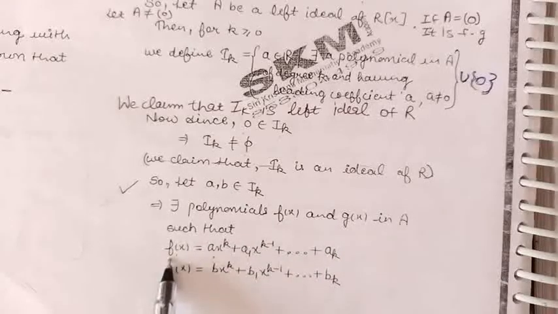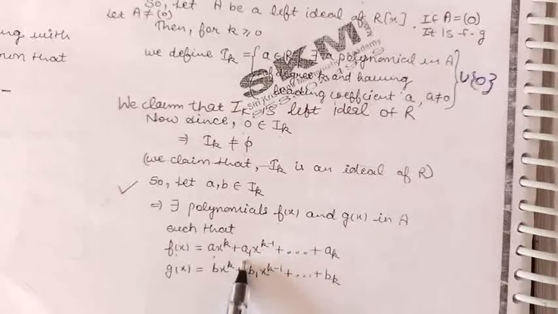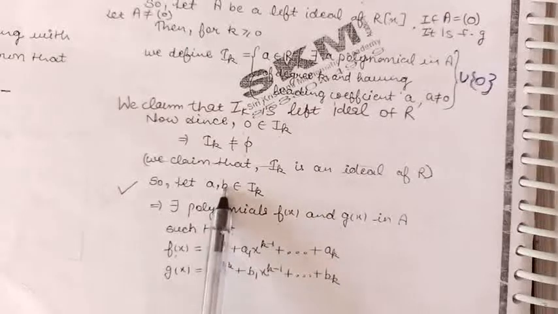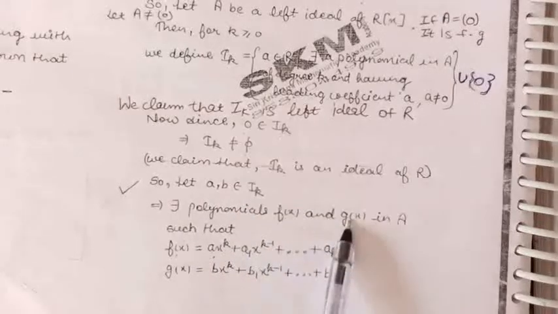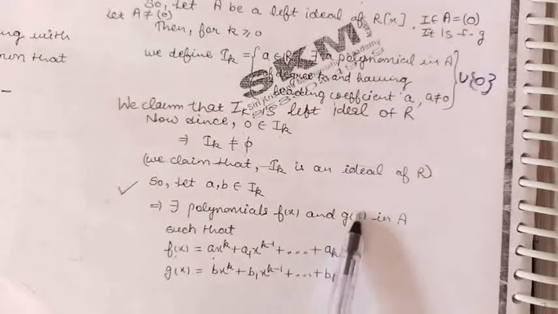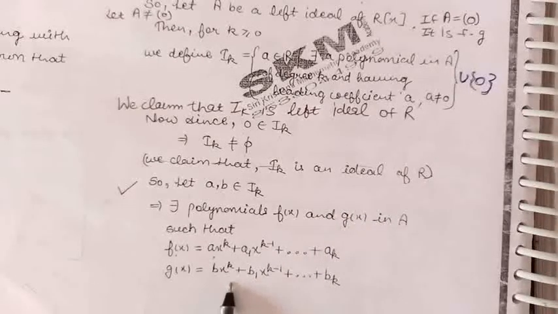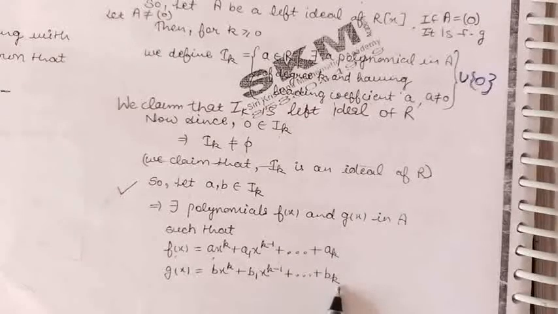So we have denoted it by a x^k + a1 x^(k-1) and so on. The constant term is ak. And b is the leading coefficient of the polynomial g(x). g is the polynomial given by b x^k + b1 x^(k-1) and so on, and the constant term in this polynomial is bk.